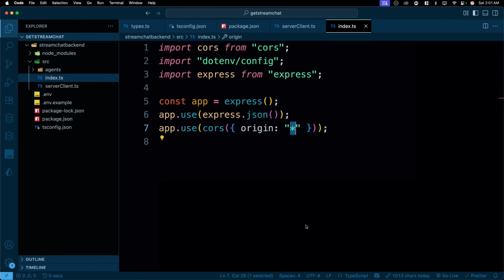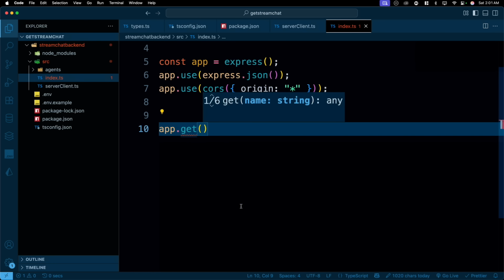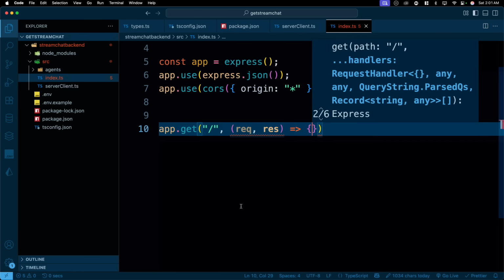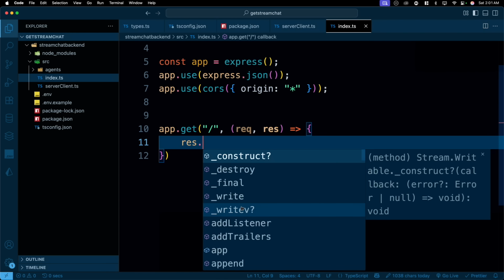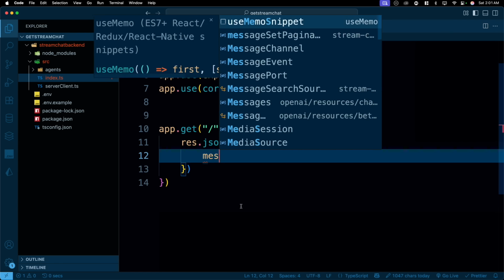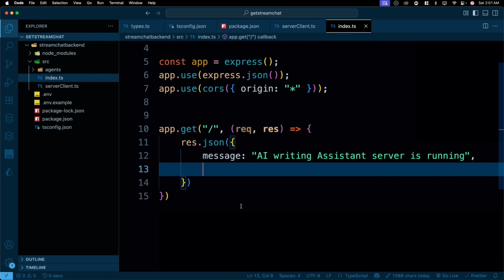All right. So let's create a very basic route so that the server can actually be up and running. So we'll just say app.get. We'll call this one a slash. We'll serve something on this. This one will be basic request response, just like that. A simple callback, res.json, and that will take an object. We'll just provide a message just like this. And the message is going to be AI writing assistant server is running.